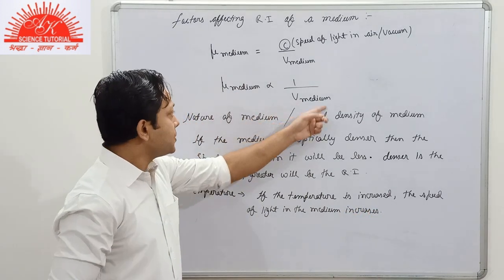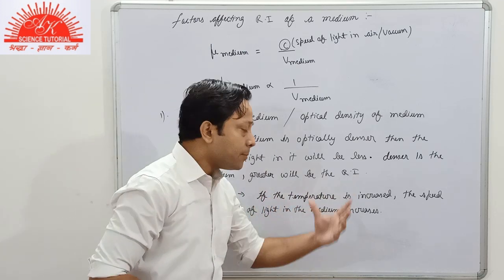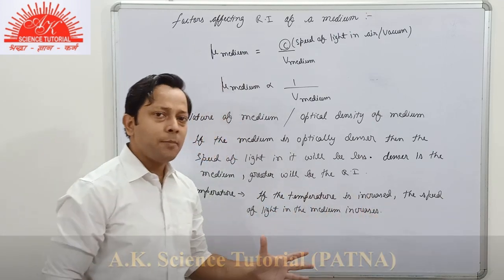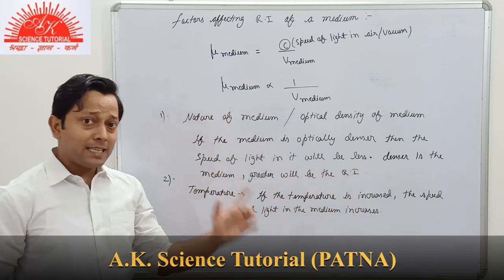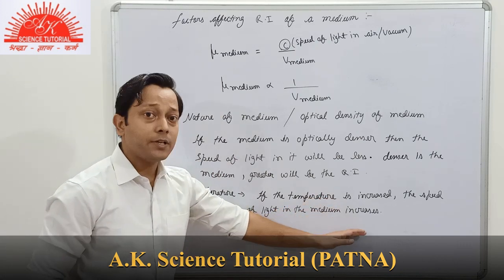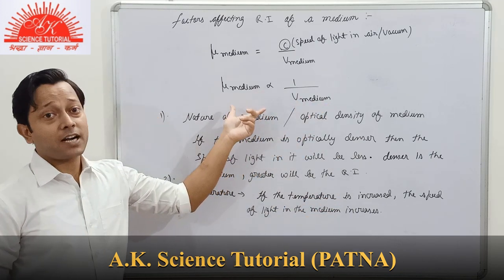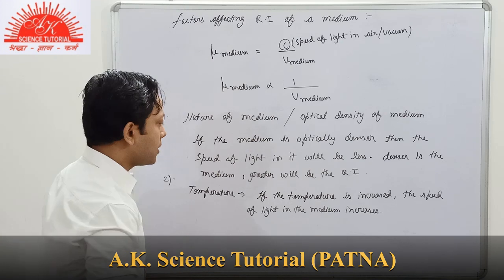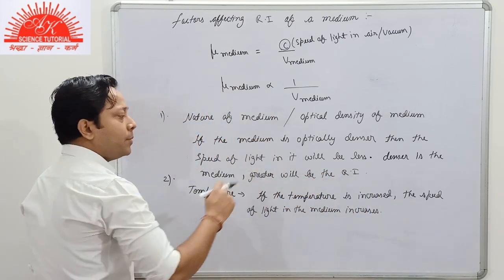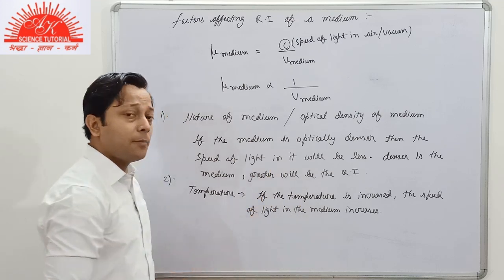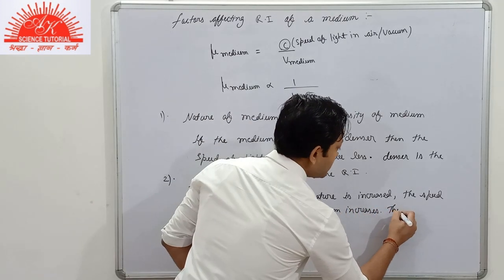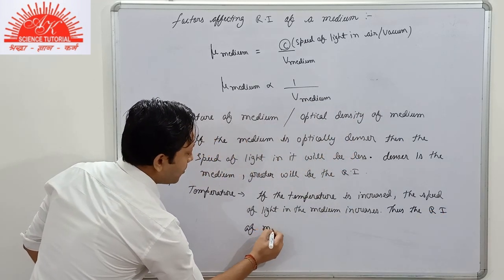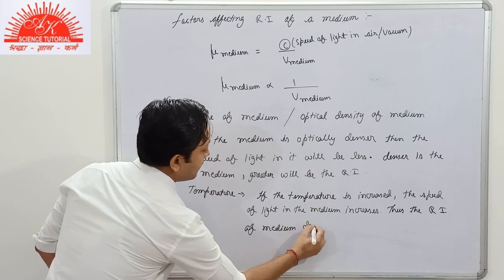Now, through this relation, what do we conclude? If the temperature of any medium, glass, water, diamond, any medium, is increased, the speed of light in that given medium also increases. And if the speed increases, then the refractive index of the medium decreases because it is inversely proportional to the speed. So what do we conclude? If the temperature is increased, the speed of light in the medium increases, and thus the refractive index of the medium decreases.